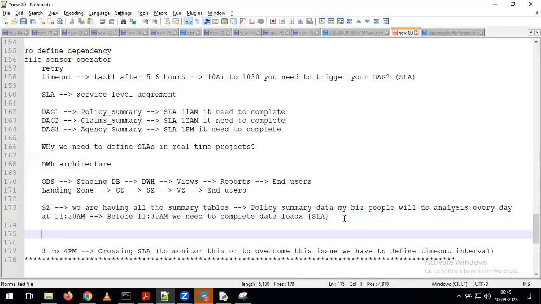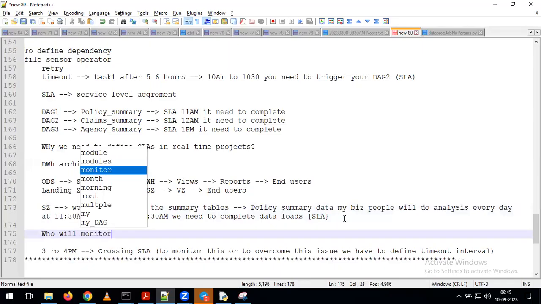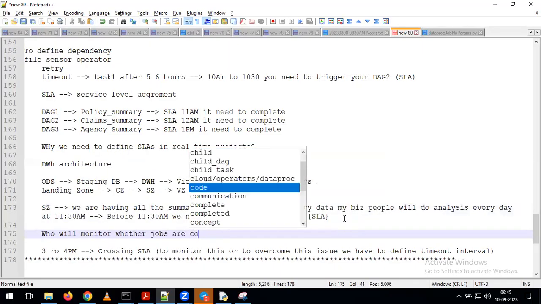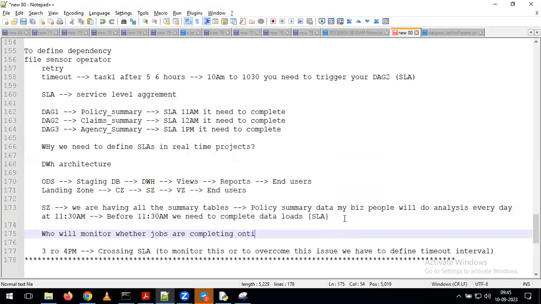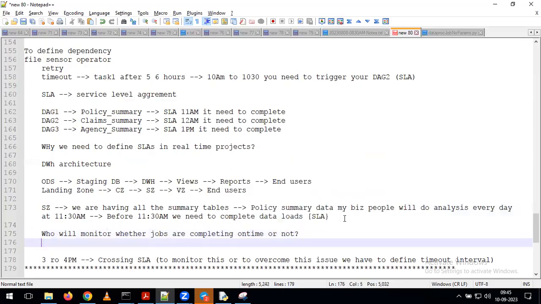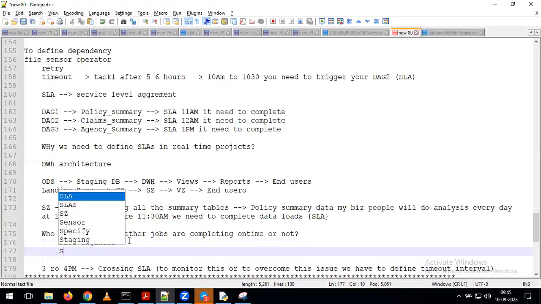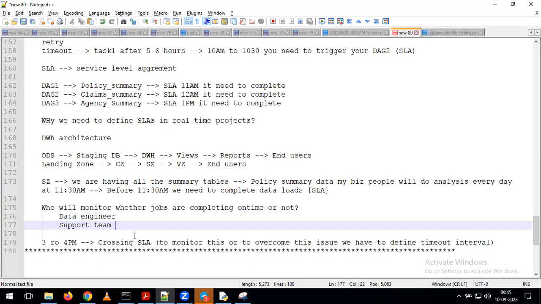Now you tell me, in real time, who will monitor whether jobs are completing on time or not? Any guesses? In real time, we are defining all these DAGs in Airflow, and in Airflow your jobs are running. Now, who is going to monitor all these jobs in real-time projects? Support team. Are you, as a data engineer, going to perform this activity, or will our support team perform this activity? Can I say the support team will do this activity?